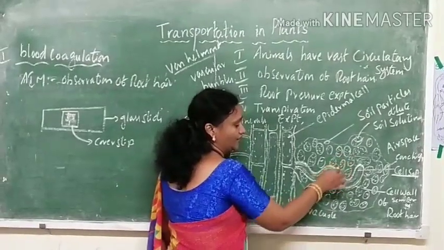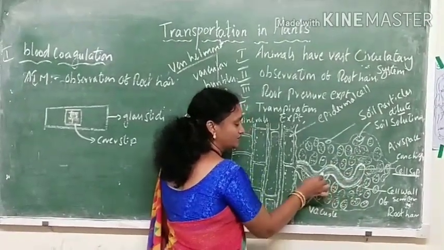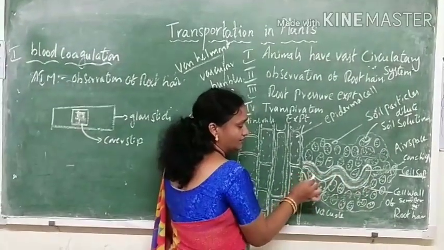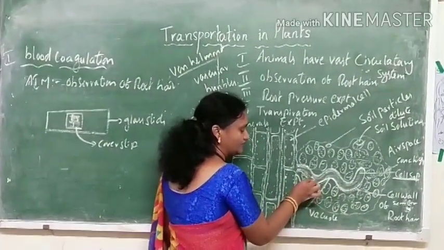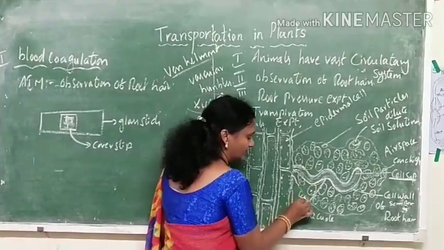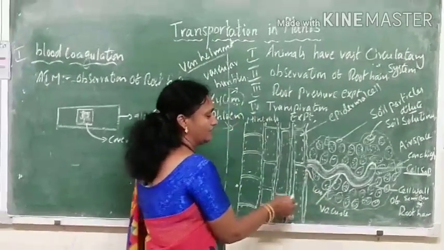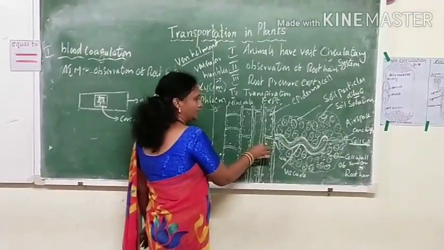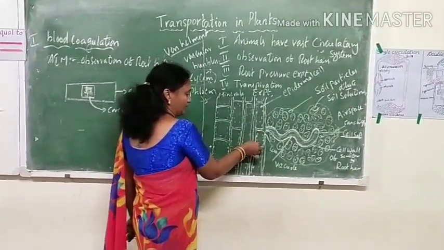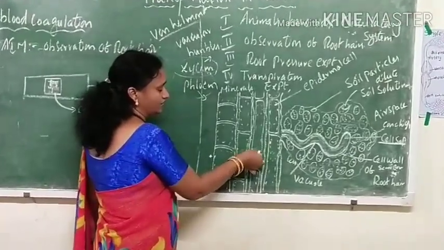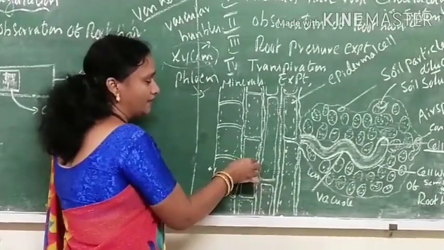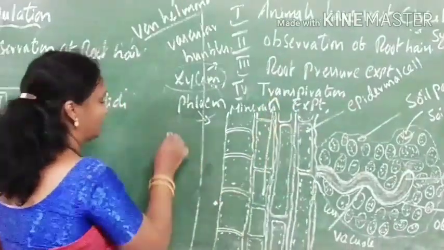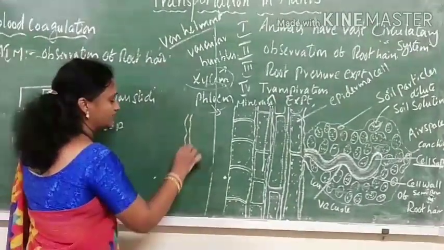As the water enters into the cell sap, the fluid in the root hair will increase. As a result, the concentration will become less when compared to the neighboring cell. So by the process of osmosis, it will enter into the cortex cell. So from the epidermal cell to the cortex cell to the neighboring cell, and then it moves to the upper part of the plant, that is the stem.